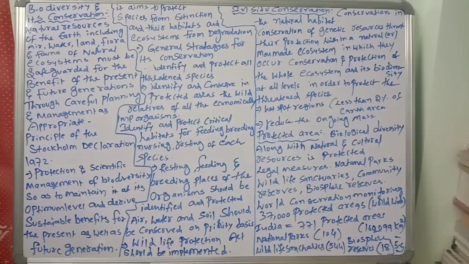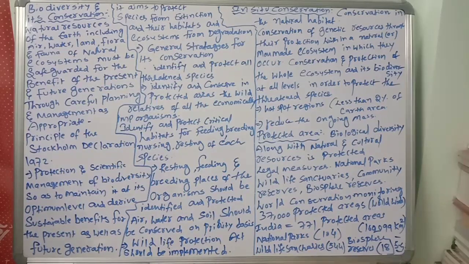The natural resources of the earth: what do you know about natural resources? They are present in nature, like air, water, soil. These kinds of resources are called natural resources. So the natural resources of the earth, including air, water, land, flora and fauna of natural ecosystems, must be safeguarded for the benefit of the present and future generations through careful planning and management as appropriate.